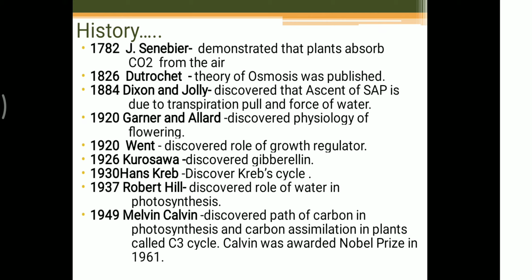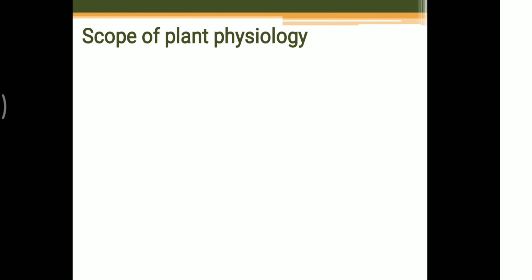This is the most important discovery in plant physiology, so he got a Nobel Prize. In this way, these are some important historical events or milestones in the life of plant physiology.